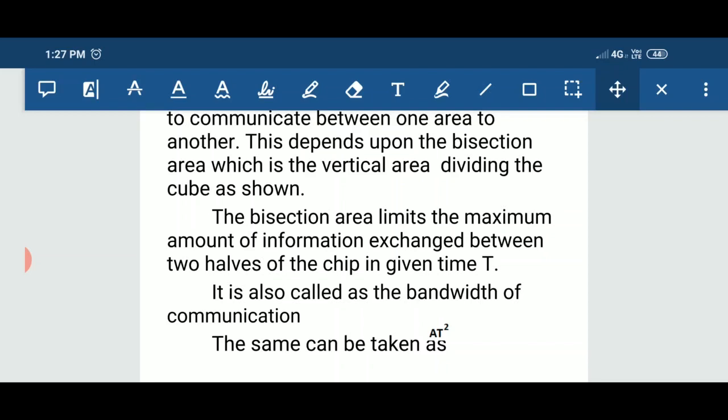I told you three important things here. The first is area. Area depends upon how much memory you are supposed to carry in a chip. If you want more memory to solve a problem, more area has to be provided for the chip. This is the first concept. The second is the AT bound. More volume is required if more information needs to be processed.